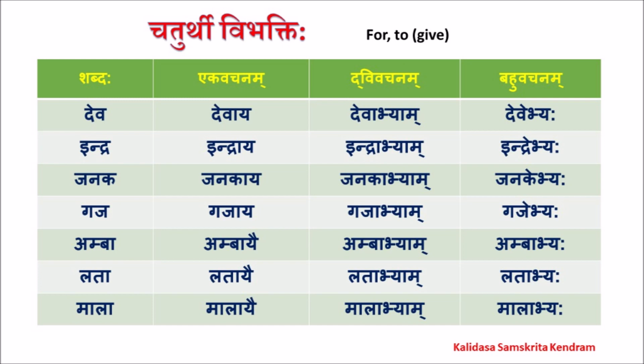Deva. Devaya, devabhyam, devebhyah. Devaya, for God, to God. Devabhyam, for two gods, to two gods. Devebhyah, for many gods, to many gods.